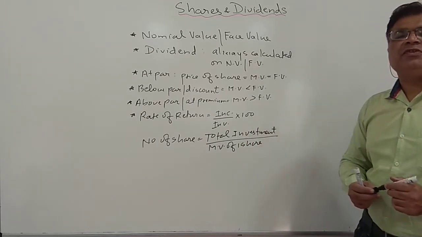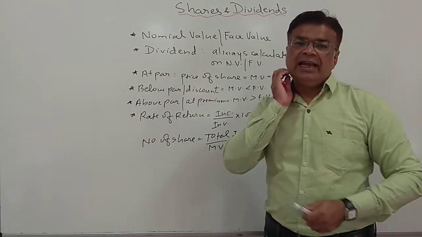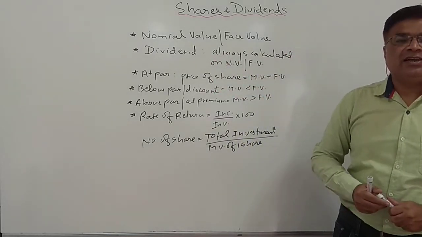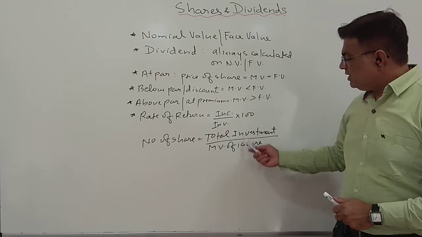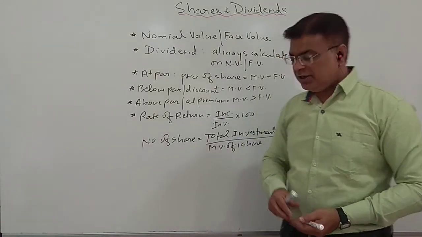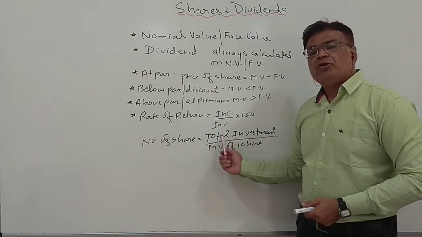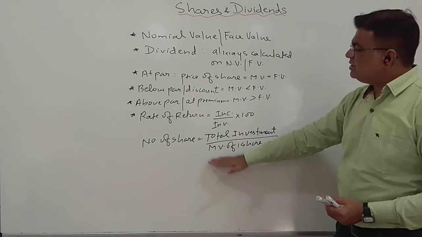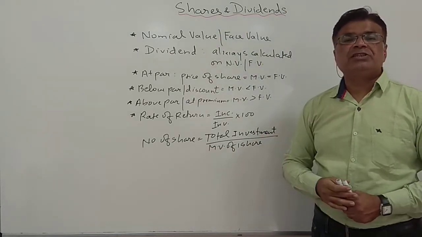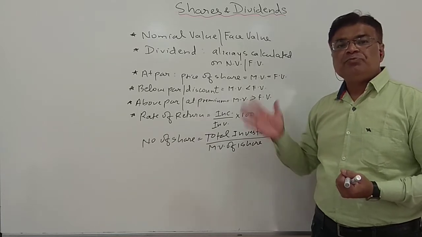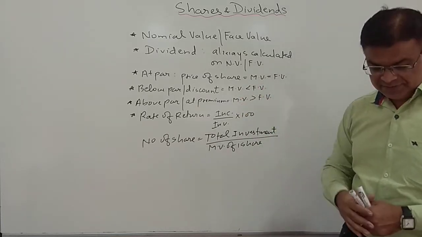Suppose I want to invest 50,000 rupees and I am interested in a particular share whose price is 500 rupees, so 50,000 divided by 500. That tells how many shares I can buy. In that way you can find the number of shares also. So students, these are the only concepts in this topic, shares and dividends. Now we will discuss a few sums based on all these concepts.